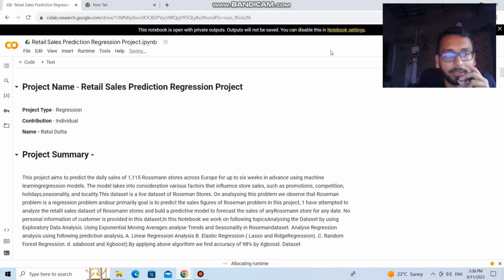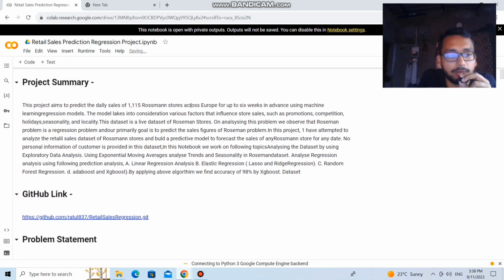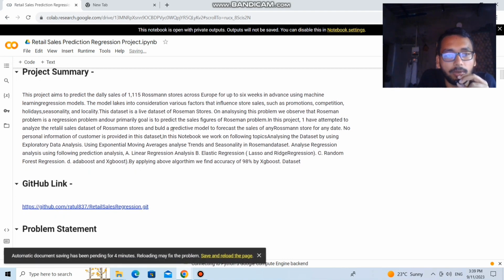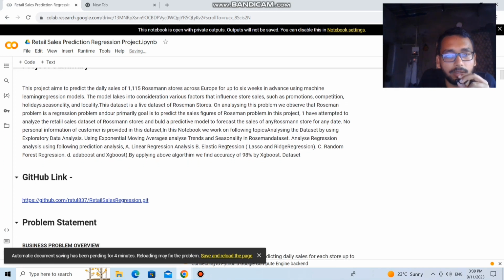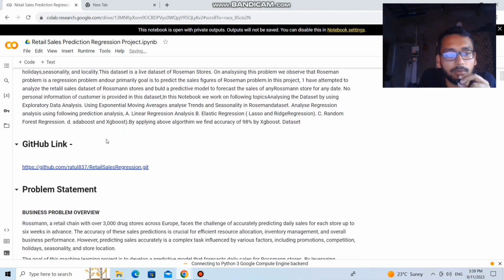Today I am here to present the retail sales prediction project. It is a capstone project and it is done as a solo project. So the project summary: the project aims to predict the daily sales of 1115 Rossmann stores across Europe for up to 6 weeks in advance using a machine learning regression model. This model takes into consideration various factors that influence store sales such as promotions, competition, holidays, seasonality, and locality. This dataset is a live dataset of Rossmann stores.